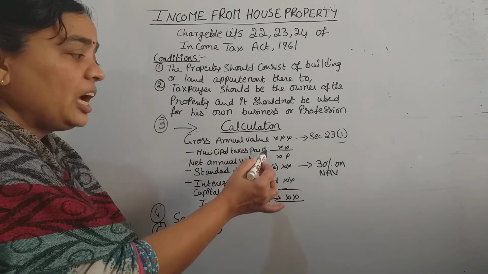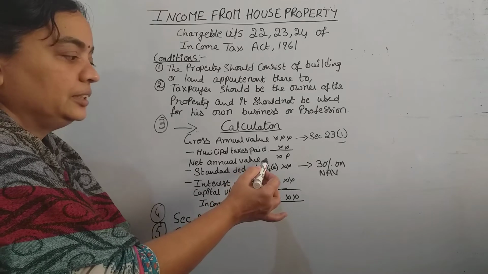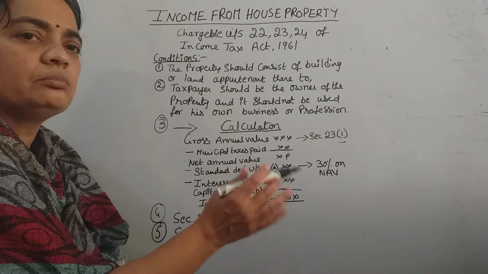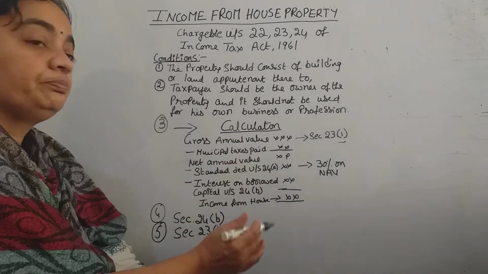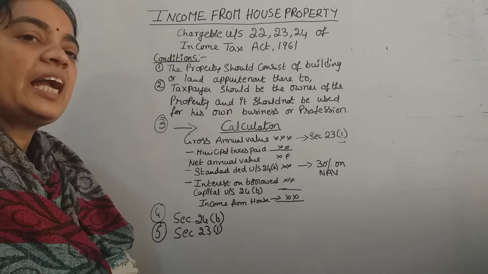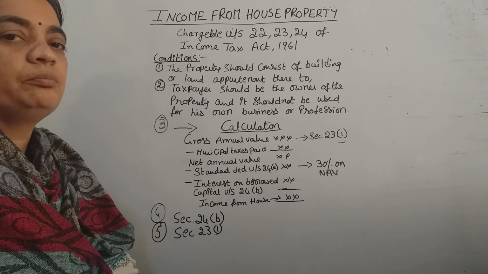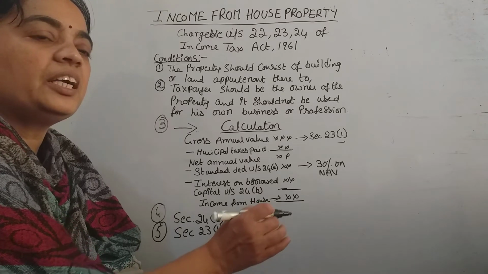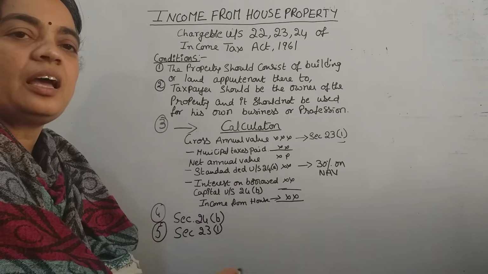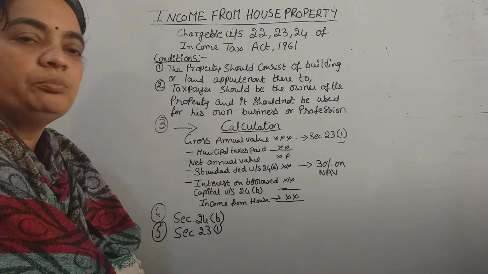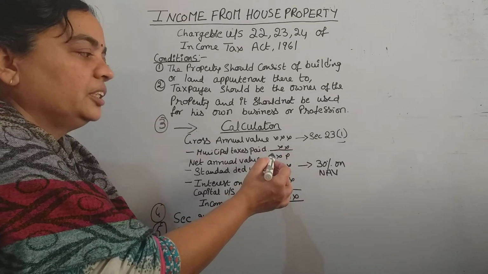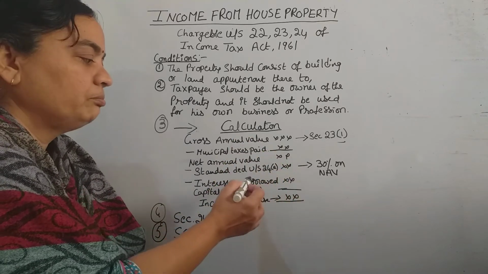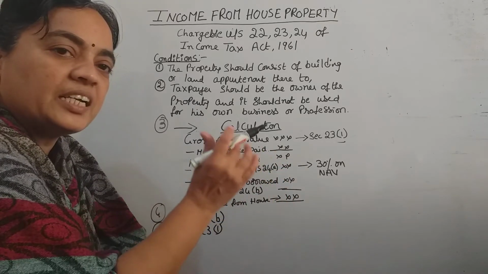Okay, fine. After deducting this, this is called net annual value, means net annual value after deducting municipal taxes. Fine. Now one standard deduction is given by the act, means in any condition you can take this deduction as predetermined, whether the value is minus, or plus, or whatever it may be, but this is a standard part.